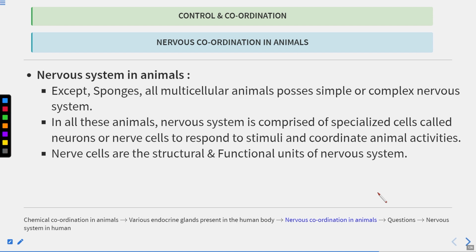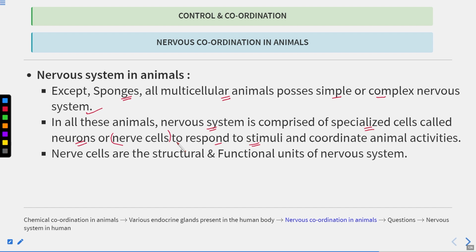Clear? Now let's talk about the nervous system in animals. Except sponges, all multicellular animals possess a simple or complex nervous system. In all these animals, the nervous system is composed of specialized cells called neurons. Neurons are also known as nerve cells. These nerve cells are there to respond to stimuli.